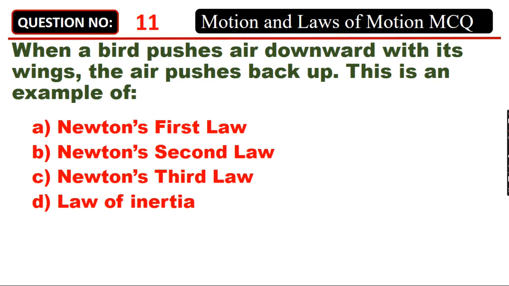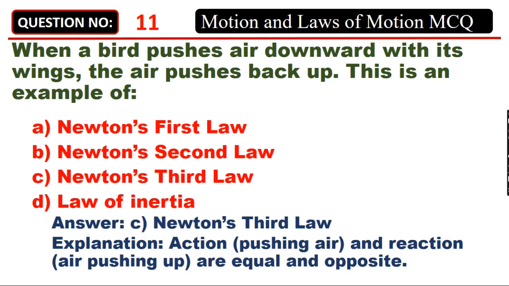When a bird pushes air downward with its wings, the air pushes back up. This is an example of A. Newton's first law. B. Newton's second law. C. Newton's third law. D. Law of inertia. Answer: C. Newton's third law. Action, pushing air, and reaction, air pushing up, are equal and opposite.